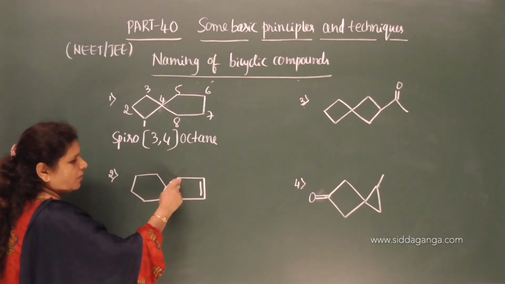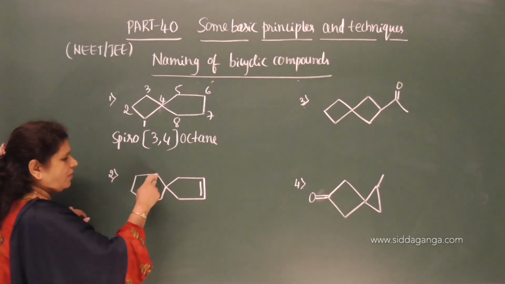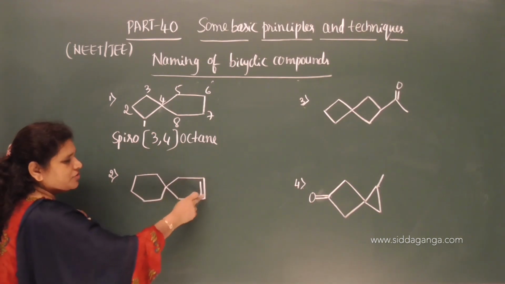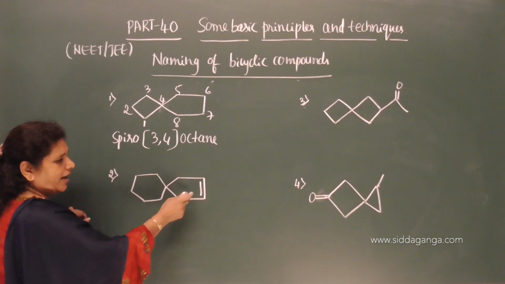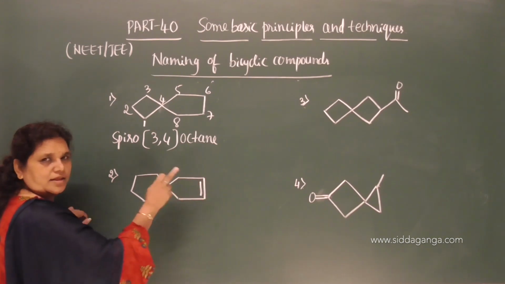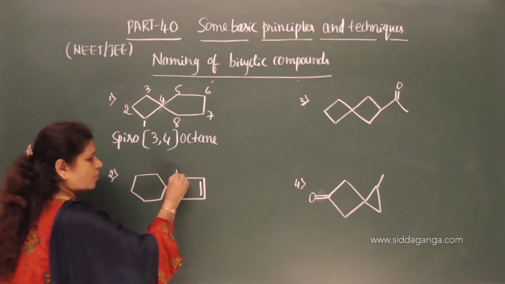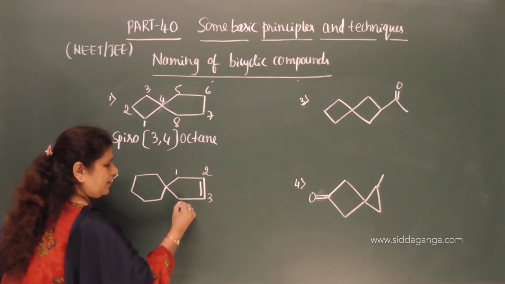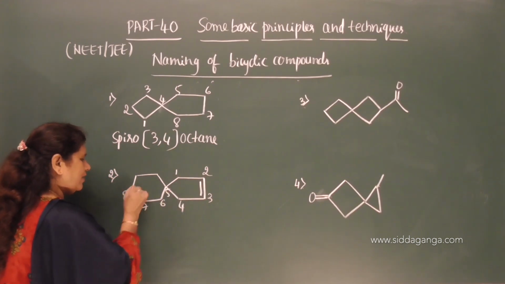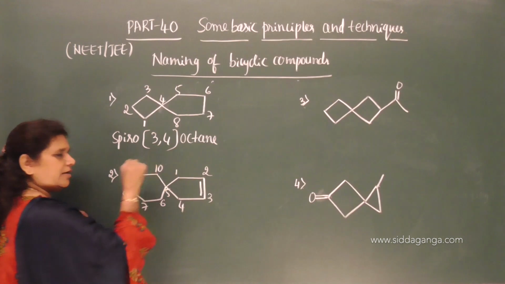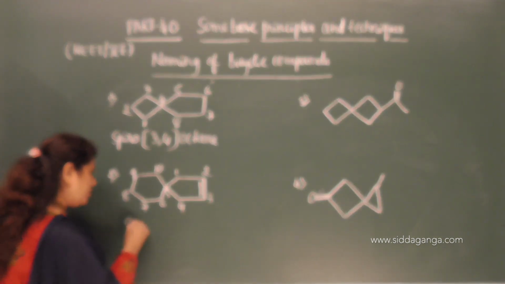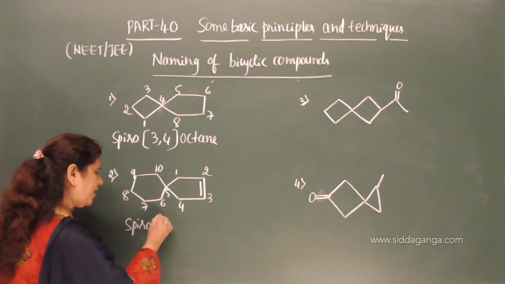So, smaller ring 1, 2, 3, 4, larger ring 1, 2, 3, 4, 5. Therefore, numbering should be done from the smaller ring, and here is a multiple bond. If you give the number from this end or this end, the locant remains the same. 1, 2, 3, 4, 5, 6, 7, 8, 9, 10. Okay. Now, no prefix here, therefore, you start with the prefix spiro.